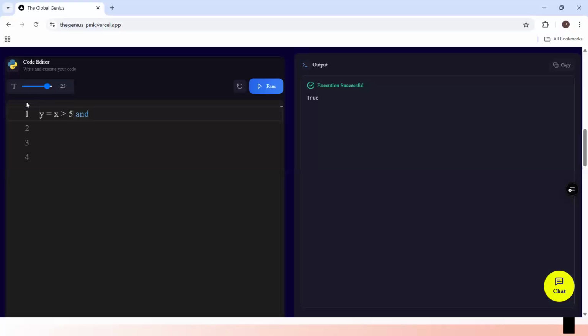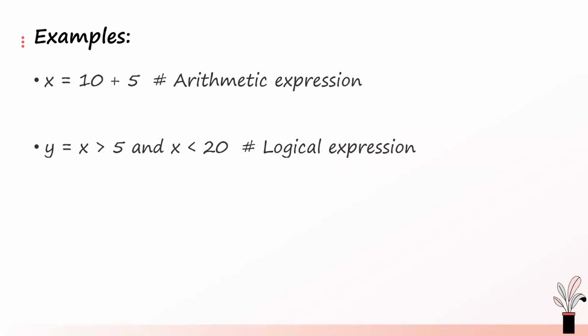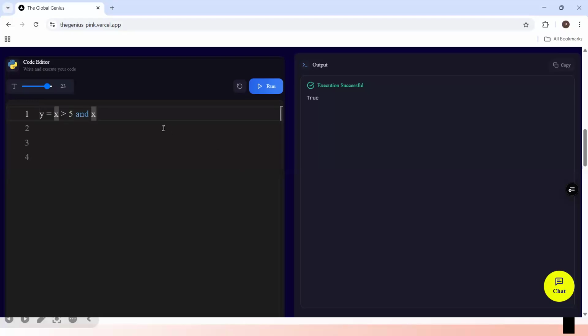We had x is equal to, okay, let's say y is equal to x greater than 5 and x less than 20. Okay. All right, let me bring this guy back. So x greater than 5 and x less than 20. Now, this is called a logical expression.